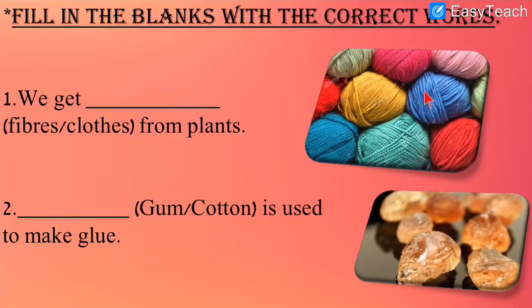Can you see the image over here? What is the image of? It is the image of fiber, and from fiber we can make clothes. But directly we cannot write clothes because directly we do not get clothes from plants. From plants we get fibers, and from fibers we make clothes.